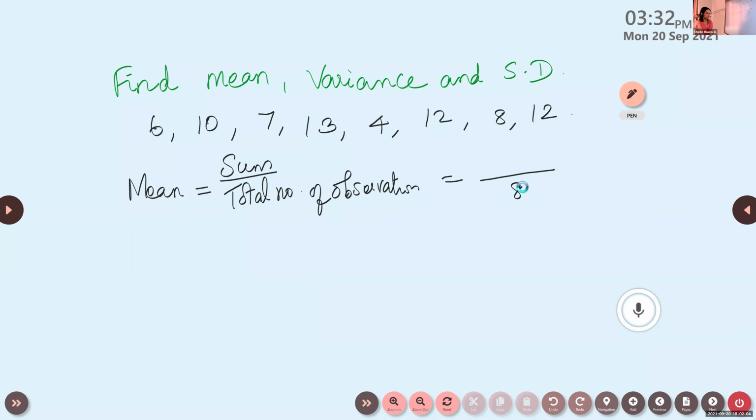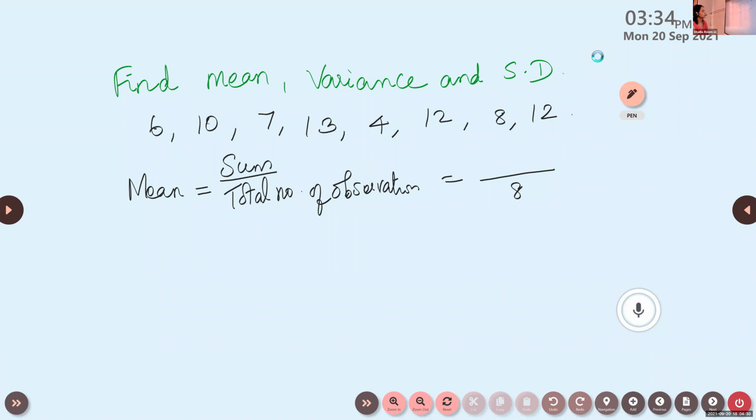Find the total. Find the sum. I'll mark your attendance. What is the sum? When you add all the data, what is the sum? Krishna Gandhi, what is the sum? 72. Yes, 72 by 8, which is 9. So once you complete this, write the next.